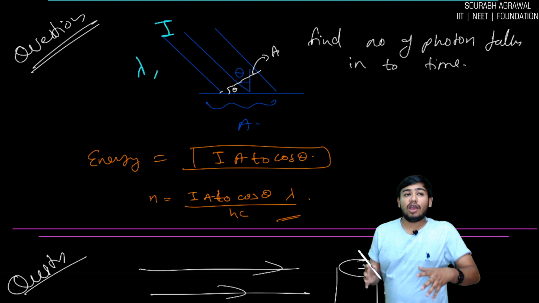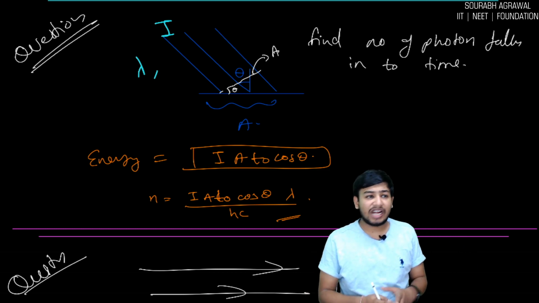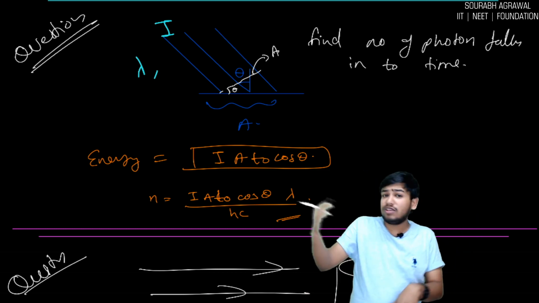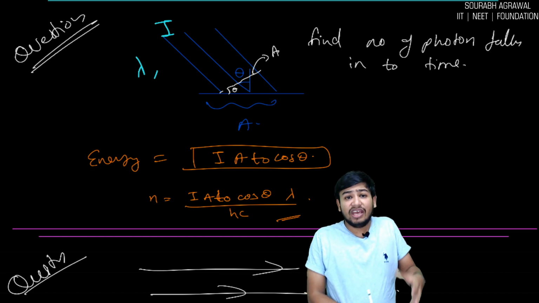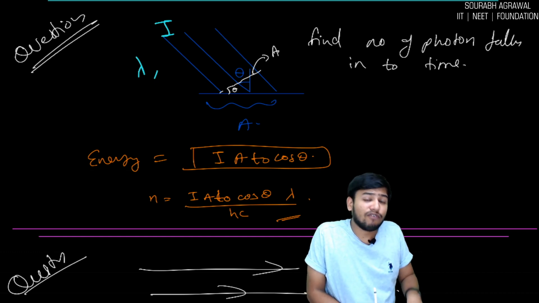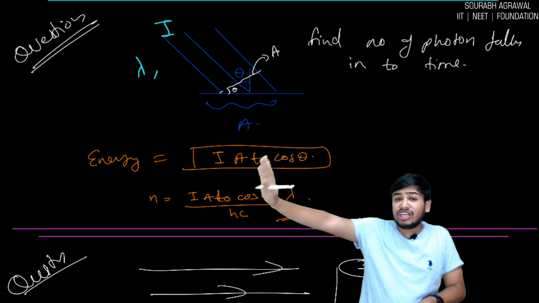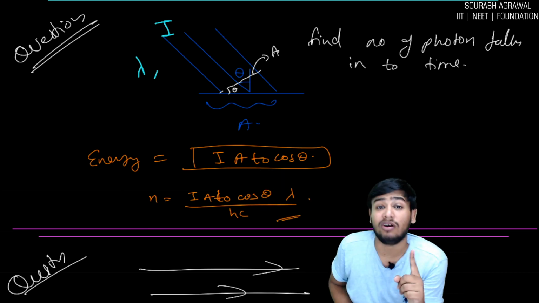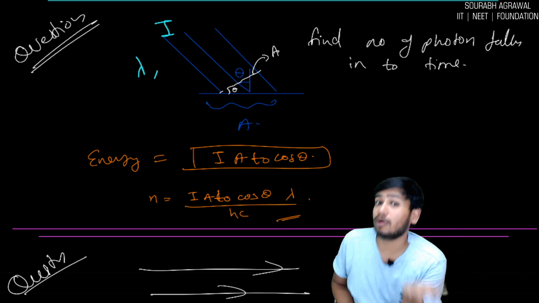What we have done right now is energy upon area upon time is equal to intensity. So when we have to find the number of photons, what can we do? Total energy upon energy of one photon gives the total number of photons.